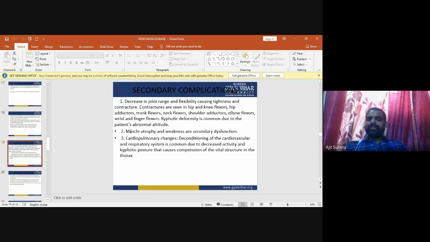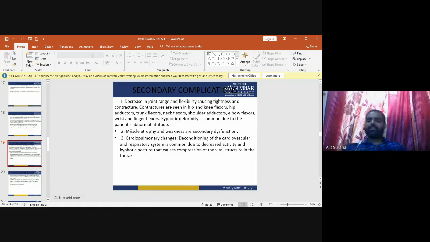Contractures are mainly seen in the hip and knee flexors, hip adductors, trunk flexors, neck flexors, shoulder adductors, elbow flexors, and wrist and finger flexors. Kyphotic deformity is common due to the patient's abnormal attitude.